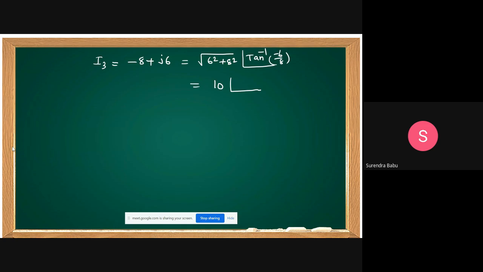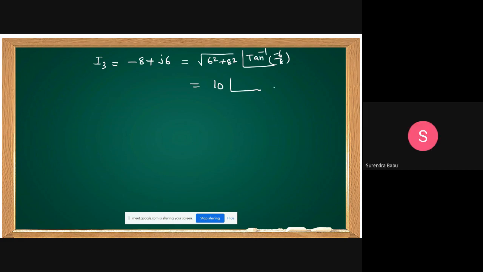Minus 36.86. Is it correct? All of you got the same answer? Yes, sir. No, sir.